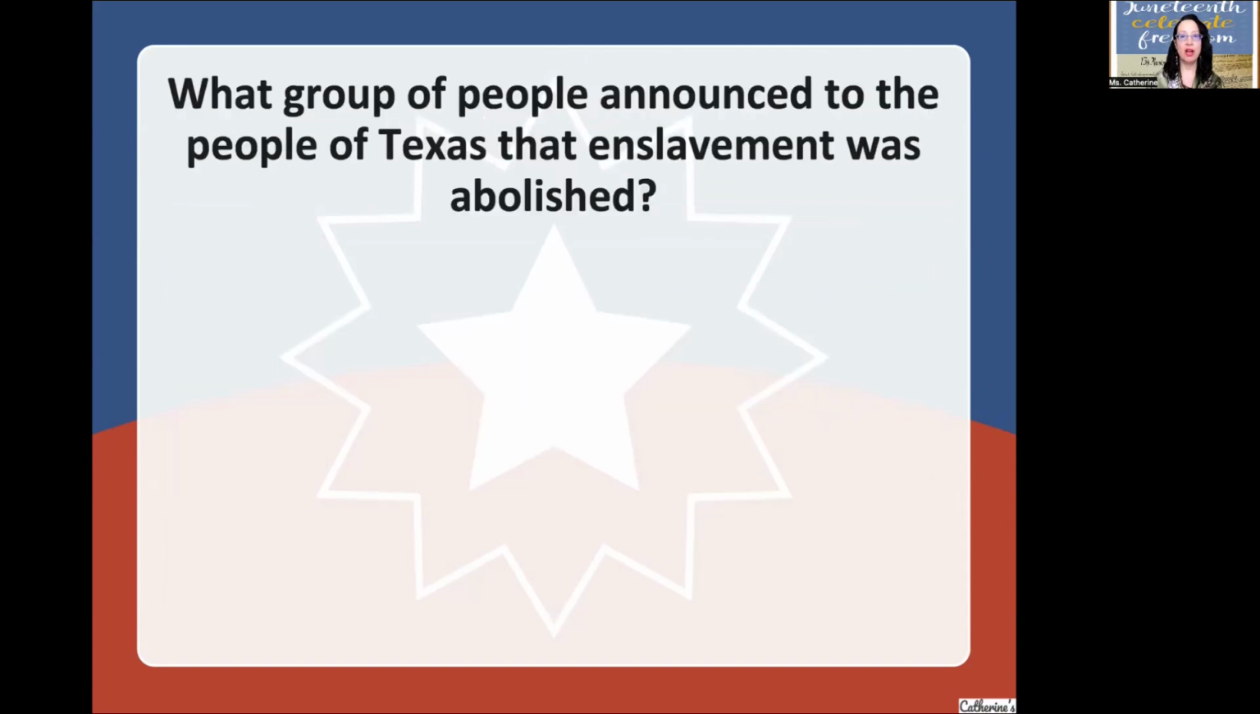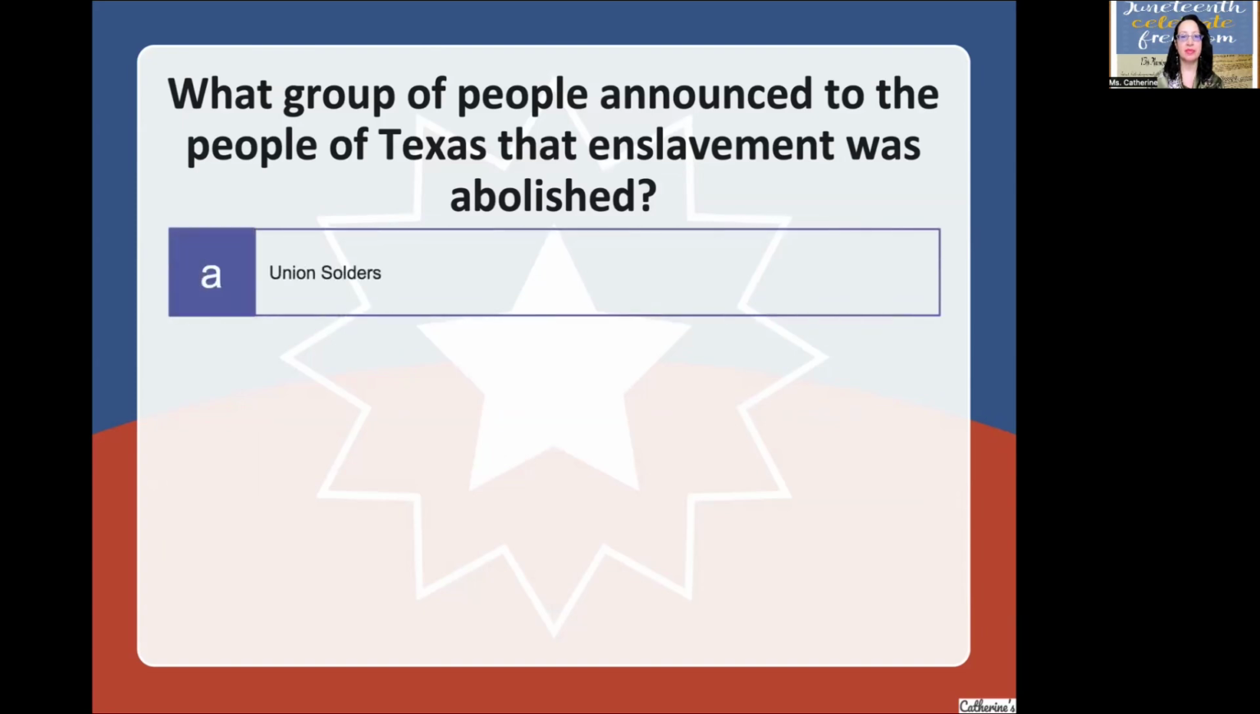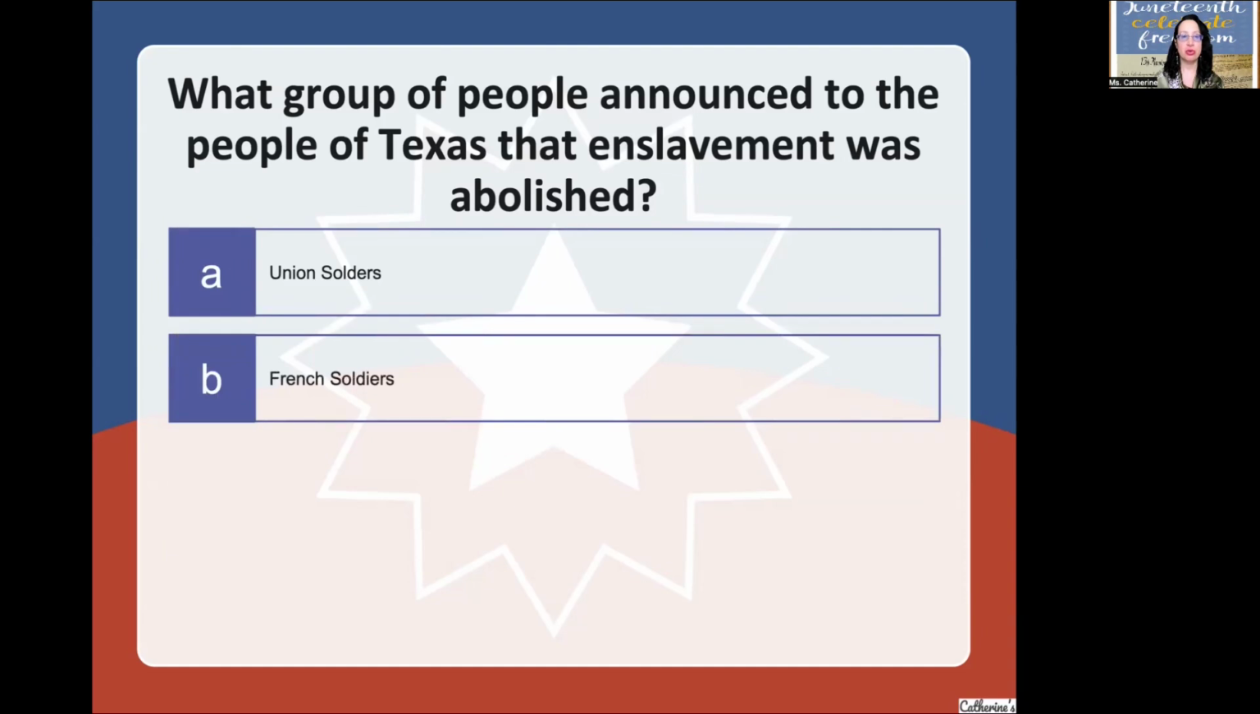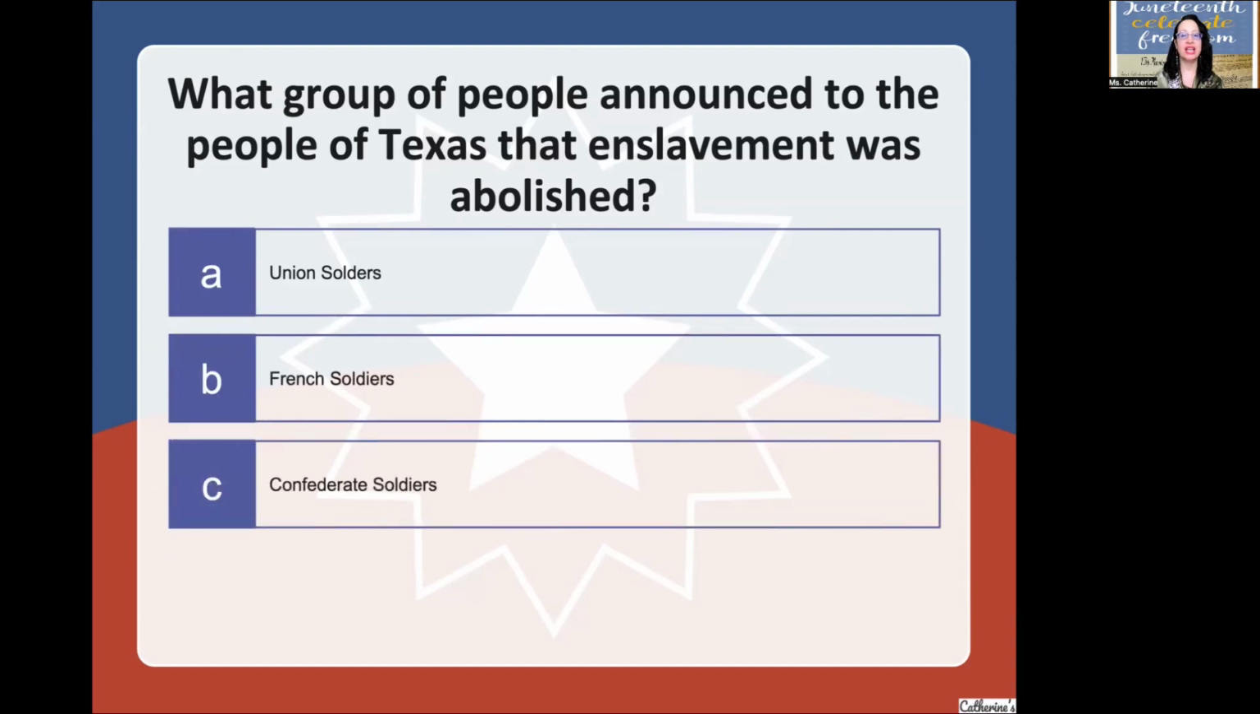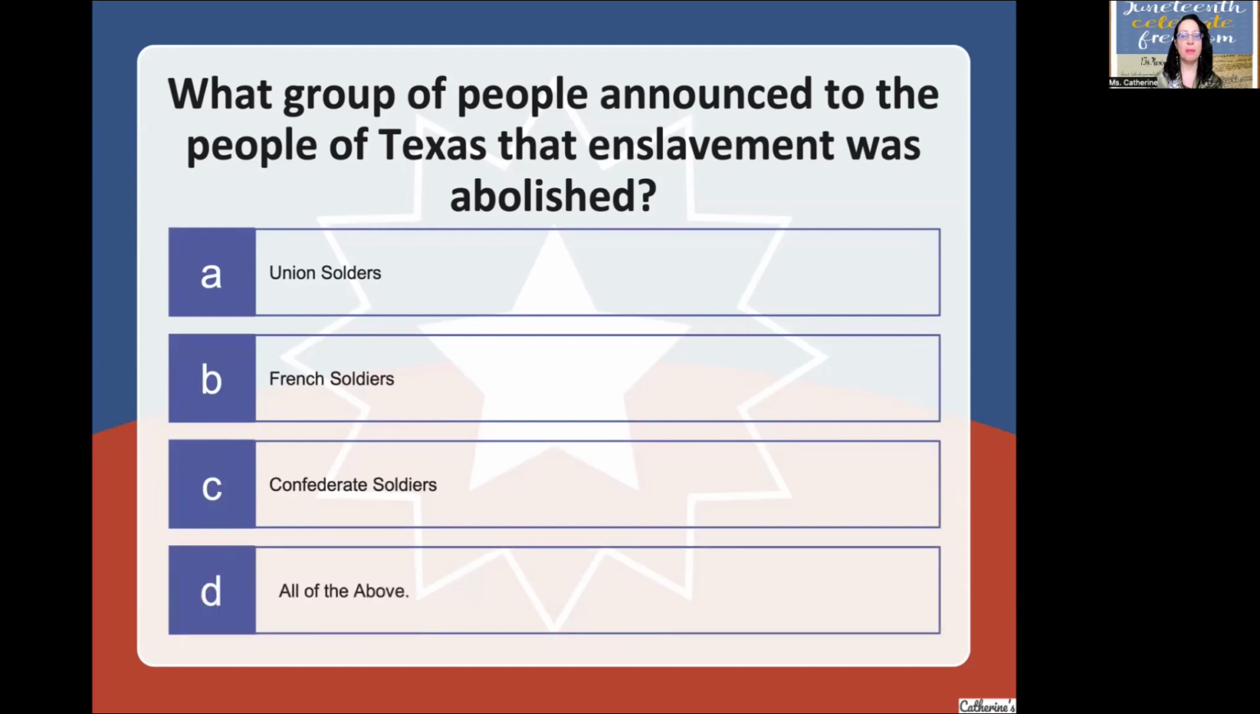What group of people announced to the people of Texas that enslavement was abolished? Union soldiers, French soldiers, Confederate soldiers, or all of the above? Again, what group of people announced to the people of Texas that enslavement was abolished?